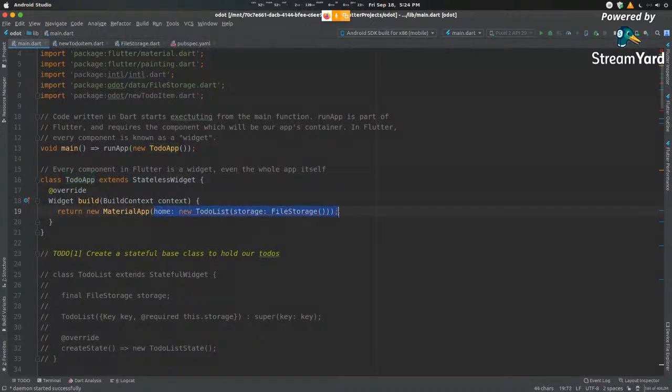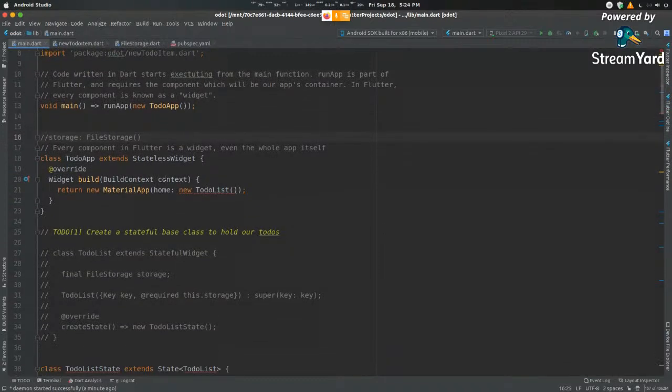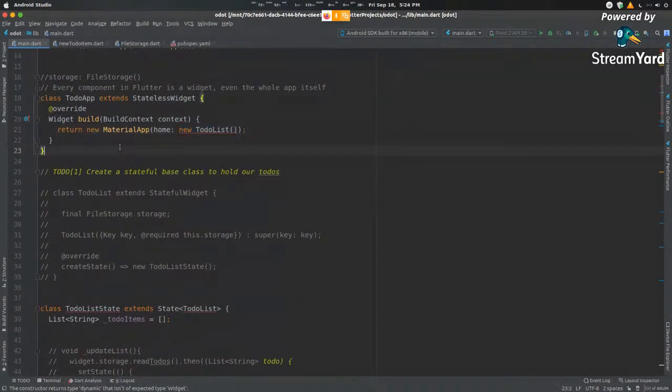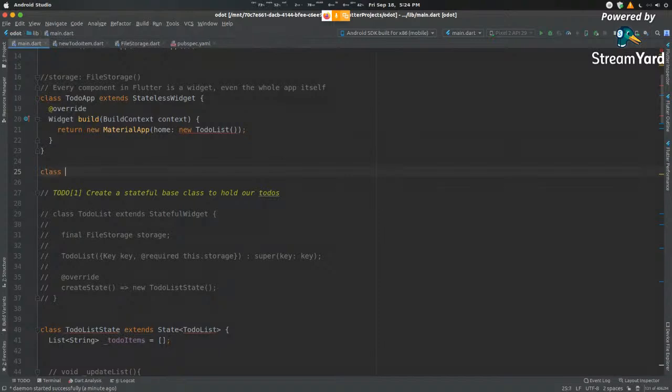Now, let me just remove this entire component since we'll be doing that in a little while. So inside here, we have a stateless widget. And this stateless widget will be building off of this material app theme. So we have our material app here, home, and we need to call our stateful class. So this stateful class will be built by us now. So let's get started by creating that class, to-do list, extends stateful widget.